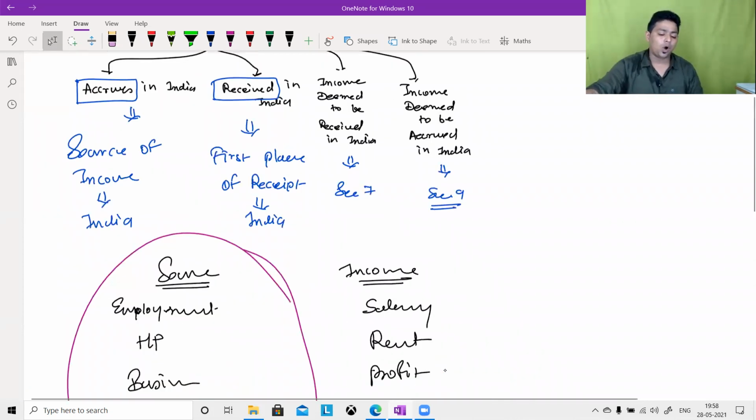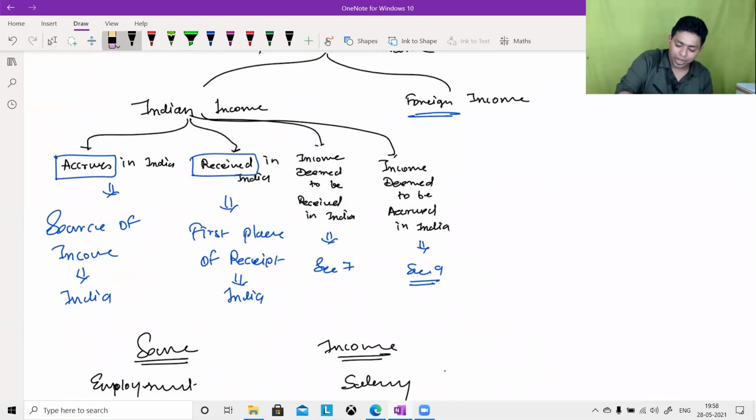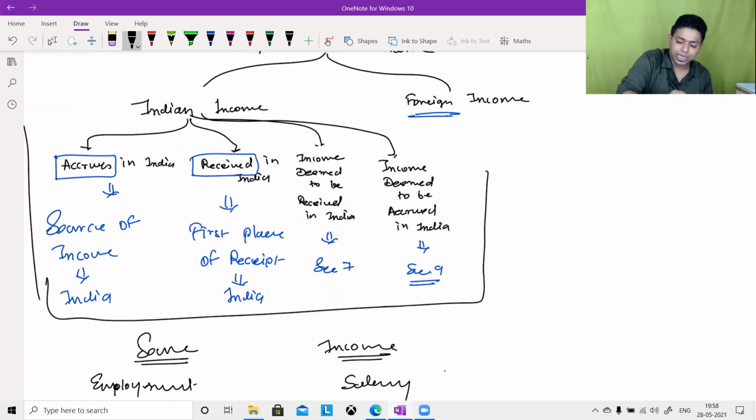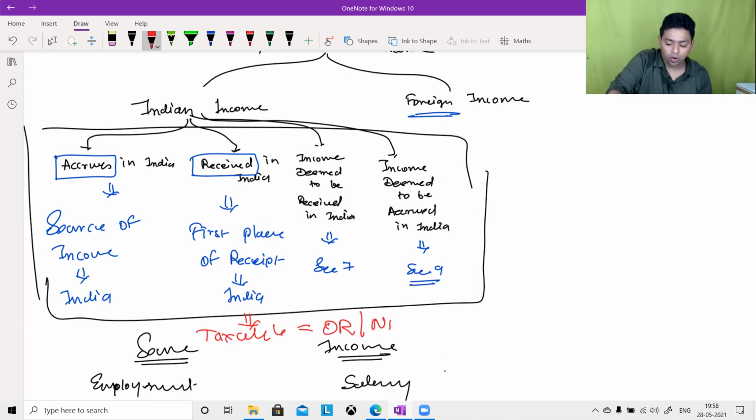You need to understand the effect also. It will be taxable in the hands of ordinary resident, non-ordinary resident, and even non-resident. Even a non-resident pays tax on Indian income.